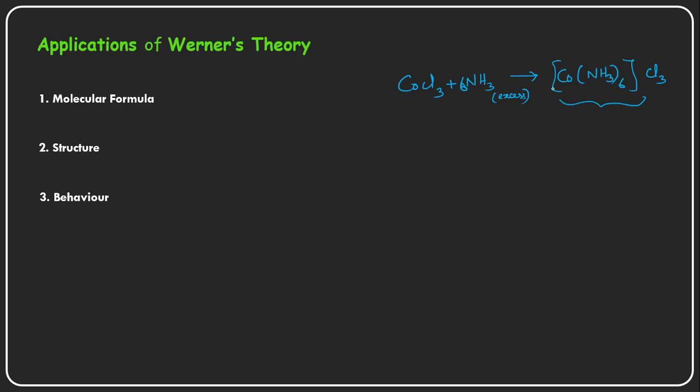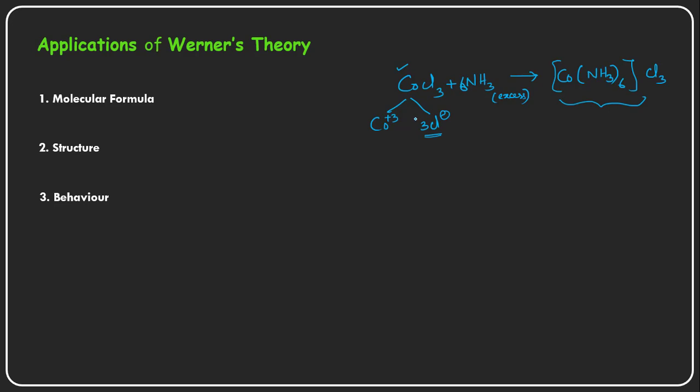In this complex, the cobalt could give its own individual properties, because it can dissociate into cobalt plus 3 and 3 chloride ions. Chloride ions also have their individual properties. They can give a characteristic test, like the silver nitrate test, the halogen test, a confirmatory test for chloride.